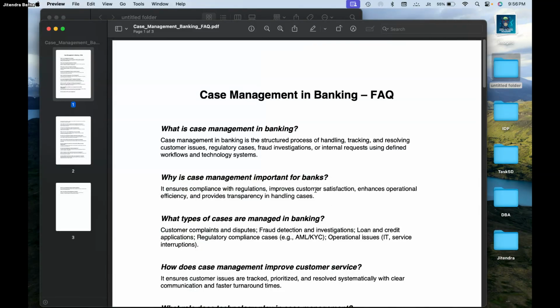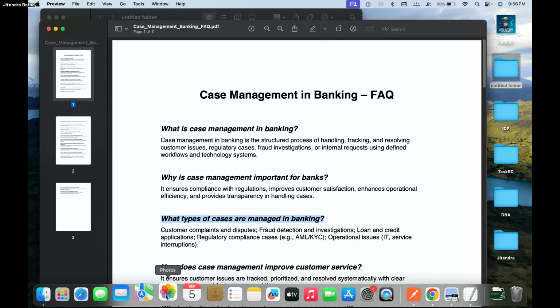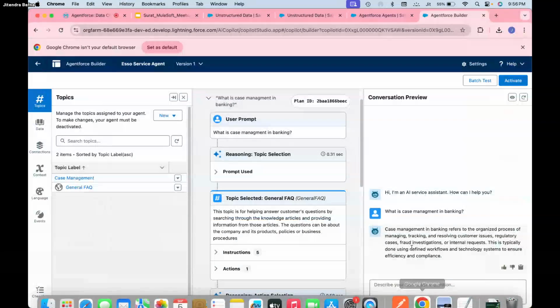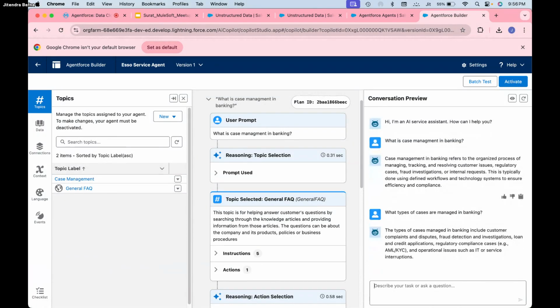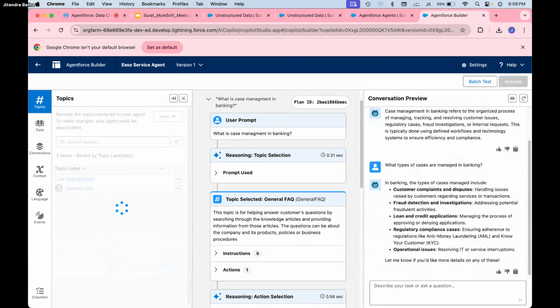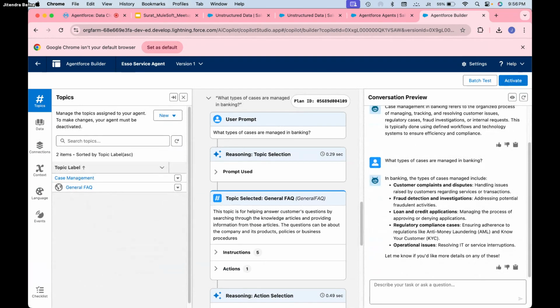So let me do one more thing. What are the types of cases managed by banking? Now it's getting the correct answer. I told you, right? It takes some time to get resolved. Now it provides some additional information also, which is good.